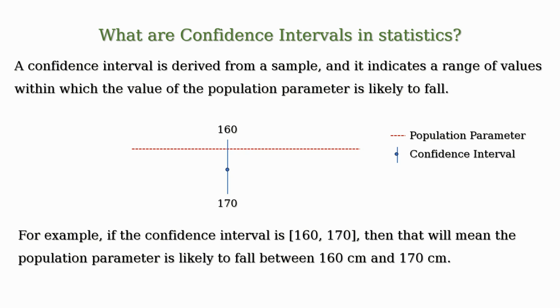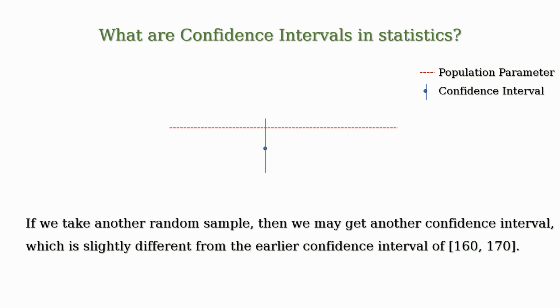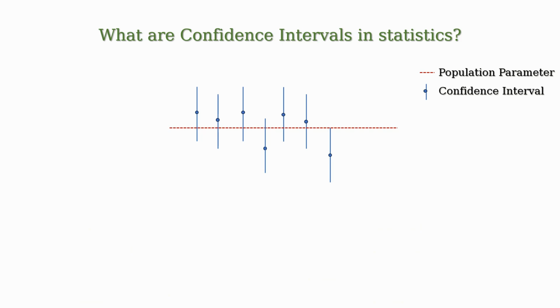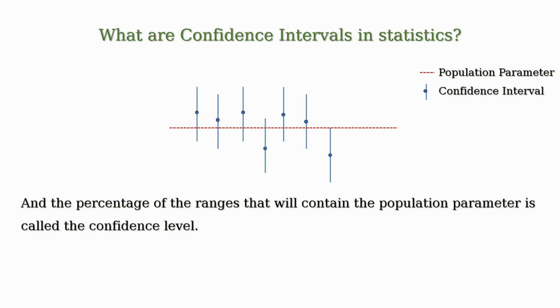Now, if we take another random sample, then we may get another confidence interval, which is slightly different from the earlier confidence interval of 160 to 170. Thus, if we take several random samples, we may get several confidence intervals, and a specific portion of the ranges will contain the population parameter, and the percentage of the ranges that will contain the population parameter is called the confidence level.